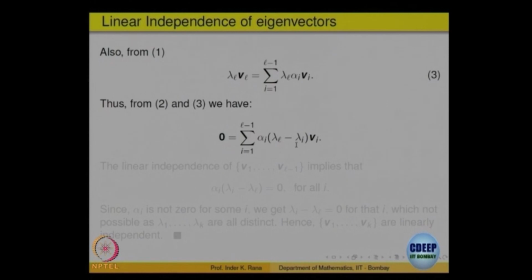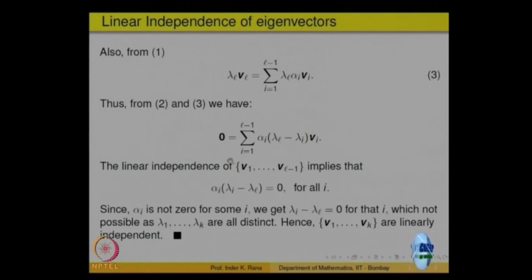That means lambda L equals lambda I, but that is not possible because they are distinct. So our assumption must be wrong, which is a contradiction because all are given to be distinct.